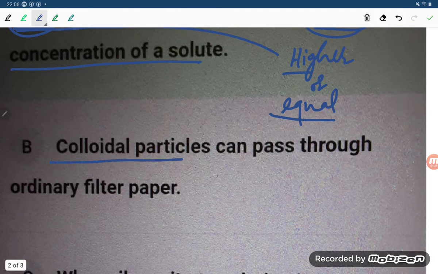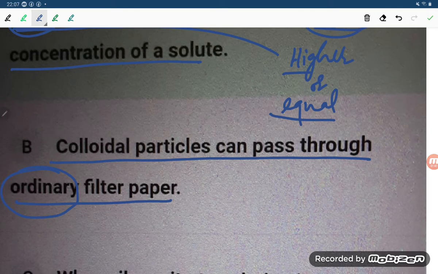Next one, colloidal particle can pass through ordinary filter. They do not pass, students. On an ordinary filter, colloidal particles cannot pass. But here they are using the term ordinary filter. Ordinary means what, students? They didn't say what example of filter it is. Since no example is given for this filter, this option is violated. This option we cannot take.